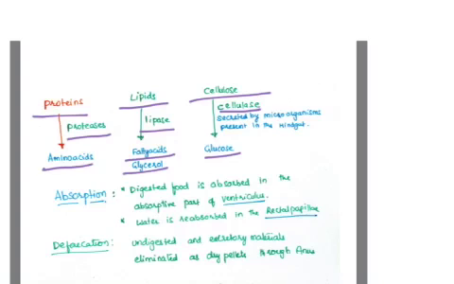After digestion, glucose, fructose, galactose, amino acids, fatty acids and glycerol are absorbed in the absorptive part of the ventriculus. As you have seen, the rectal papillae of the rectum absorb water. The remaining undigested and excretory materials are eliminated as dry pellets through the anus.